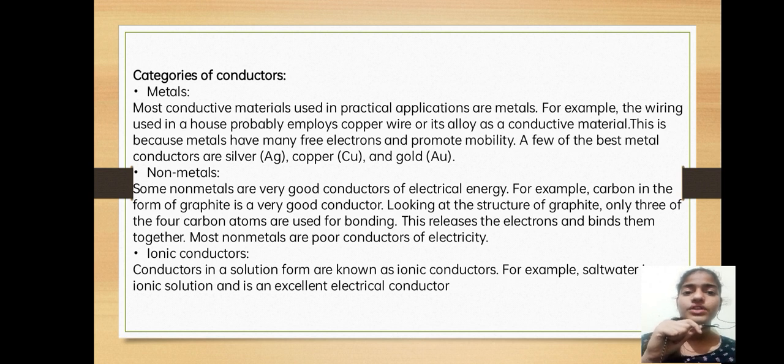Ionic conductors. Conductors in a solution form are known as ionic conductors. So these are the solution forms. For example, salt water, an ionic solution, is an excellent electrical conductor.